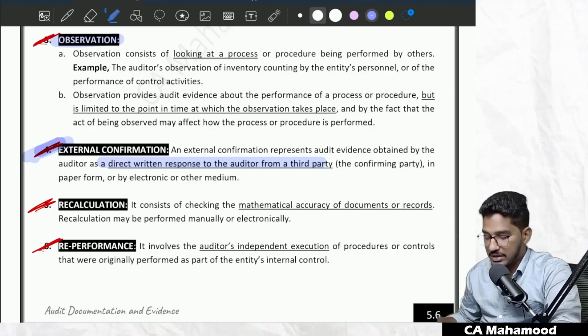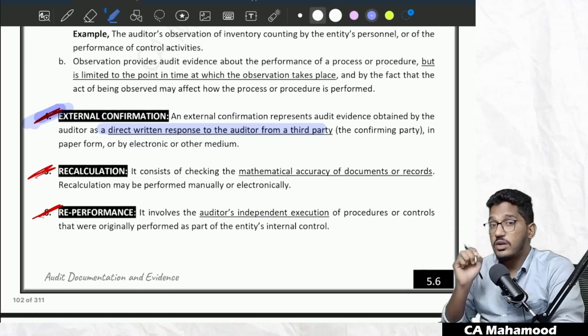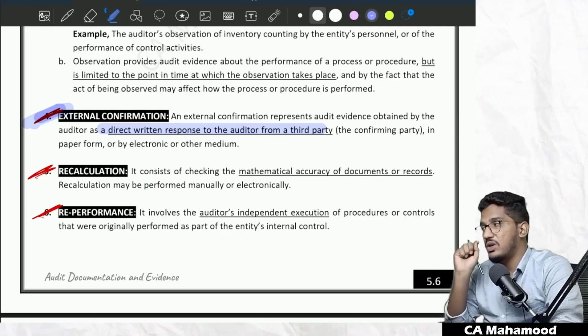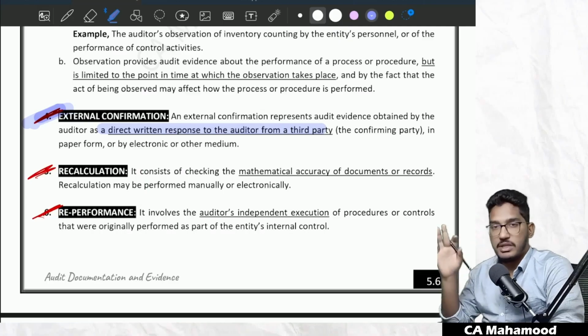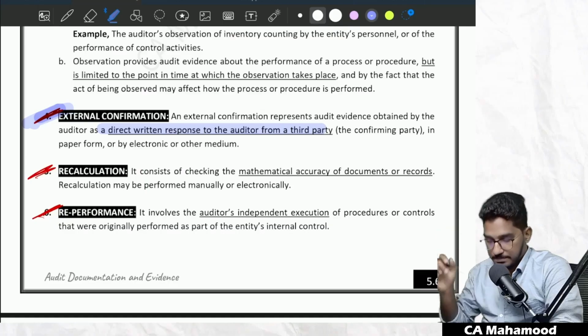So external confirmation is a direct written response to the auditor from a third party. Guys, oral response will not be considered as external confirmation. As per the standards on auditing, only written responses will have a validity. Written response only will fall under the external confirmation definition. More we will discuss later when we take up the standard SA 505.